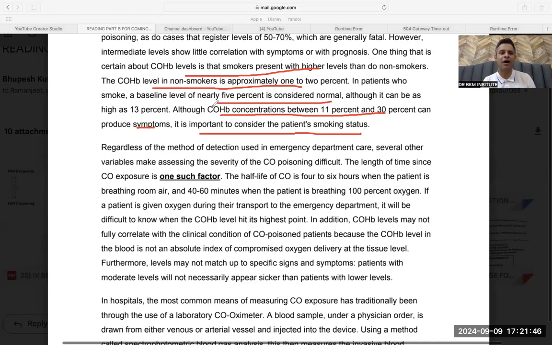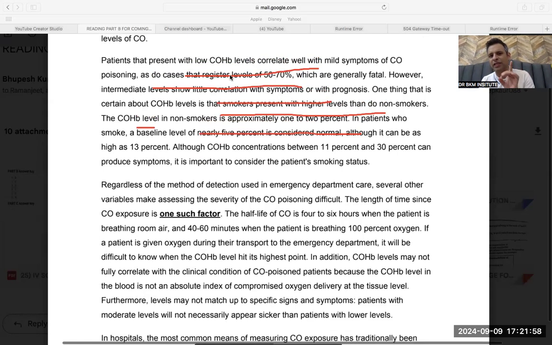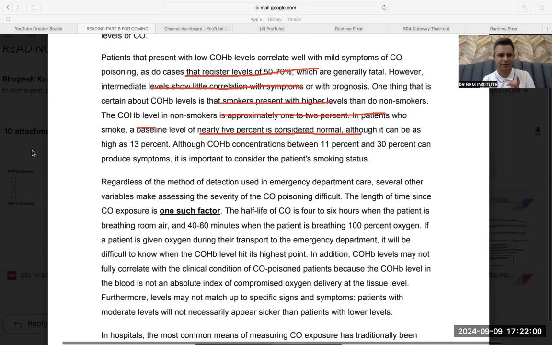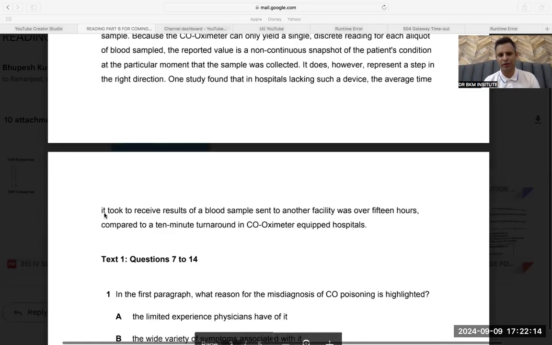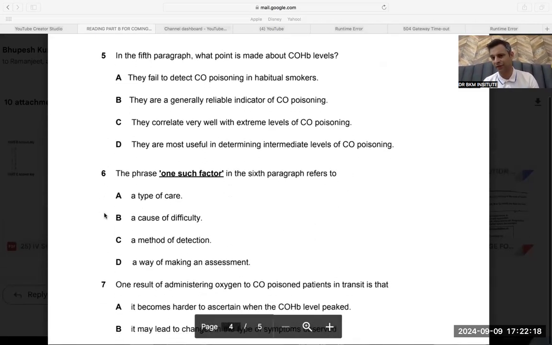Then you understand extreme level means high level. High level means fatal. Fatal means the patient presents with symptoms, and they correlate well, as do cases that register with fatal condition. That means extreme condition. Then you realize they are correlated. Again, maximum manipulation would be done in the right option, that is the C option. Okay, I'm doing this in the flow, as I hope you are enjoying this reading. Even the YouTube followers who are watching this video, I hope they would have learned well.